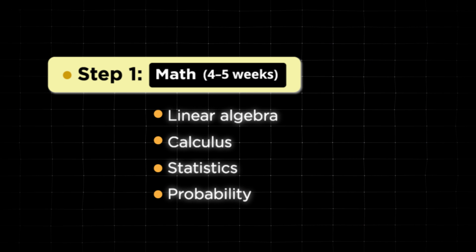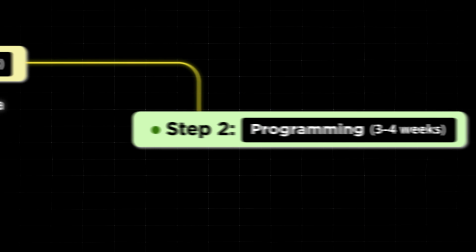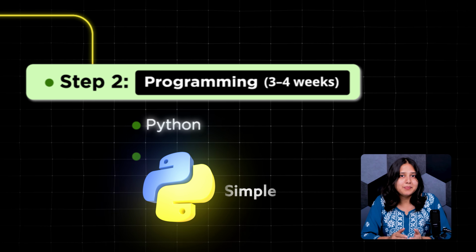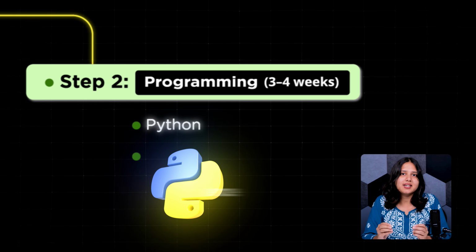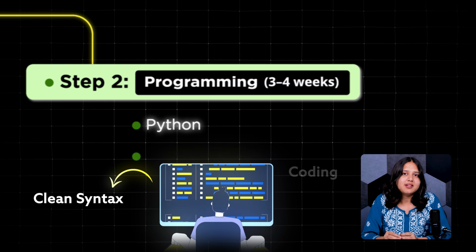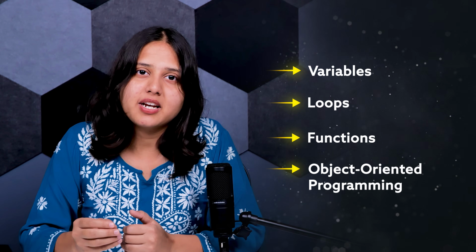Step 2, learn programming with Python. After building your math foundation, the next step is to learn programming, and Python is the best place to start. Python is simple, beginner friendly, and widely used in data science and machine learning. Its clean syntax makes it easy to learn even if you're new to coding. So you can begin with the basics like variables, loops, functions, and object oriented programming. These are the building blocks that will help you write clear and efficient code.